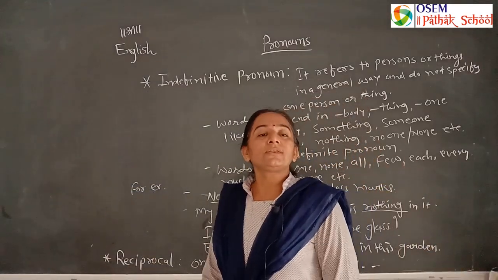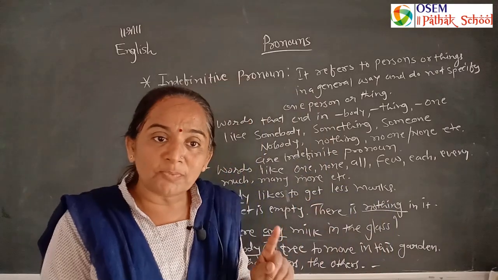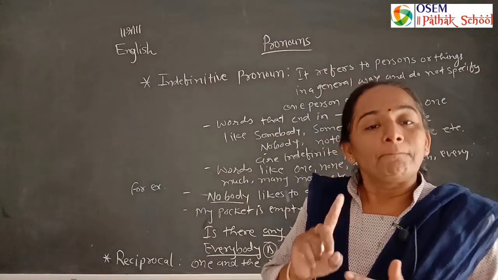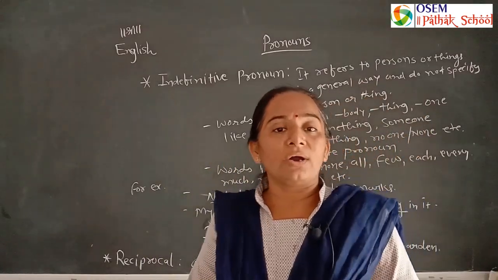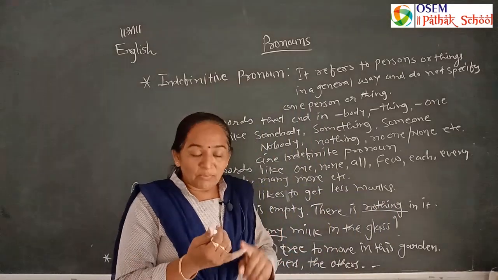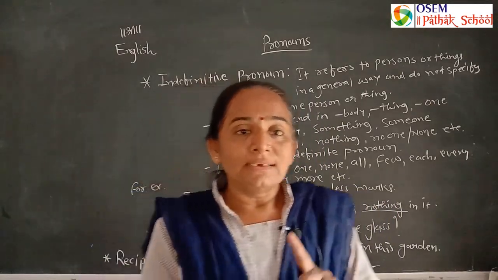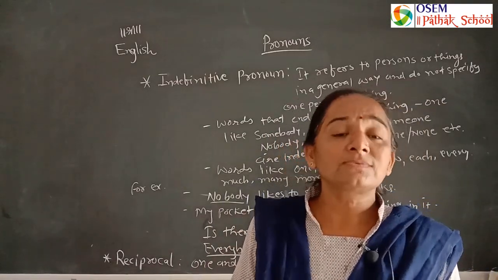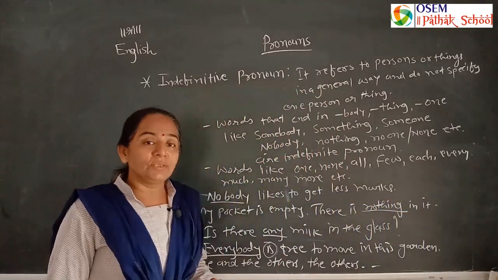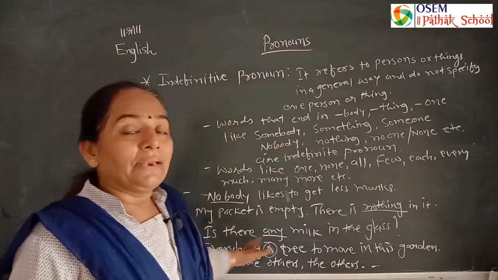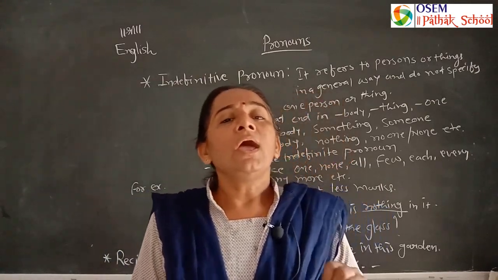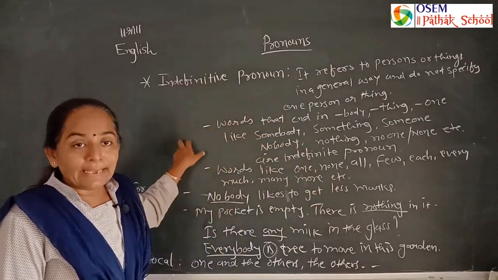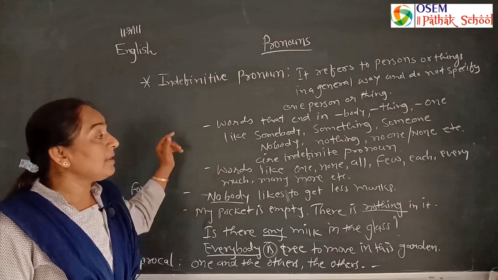First, a quick revision of pronoun. The first pronoun is personal pronoun, meaning I, we, you, he, she, it and they are used. Then possessive pronouns, mine, yours, his, and so on. Demonstrative pronouns, we use this, these and that. Then reflexive pronouns, we use the suffix self or selves: myself, himself, herself, themselves, ourselves, etc. Then we use indefinite pronoun and reciprocal pronoun. I have clarified everything about pronouns with examples. I hope you understand very well.